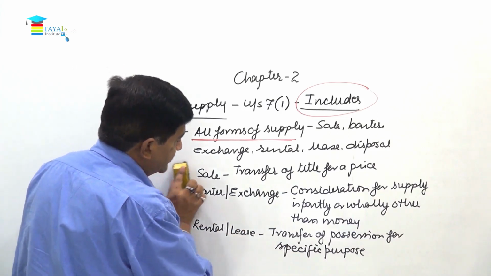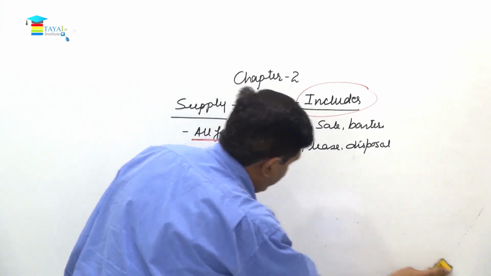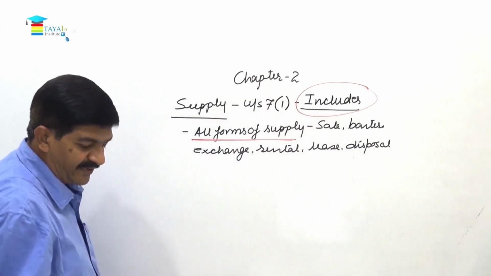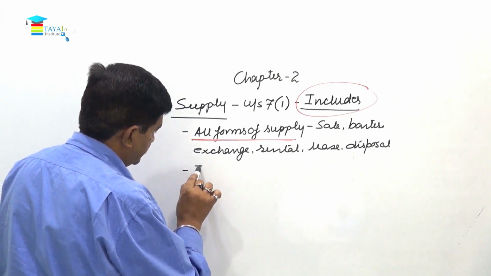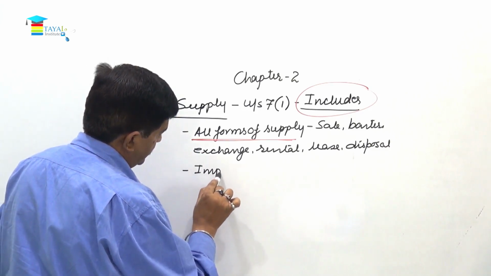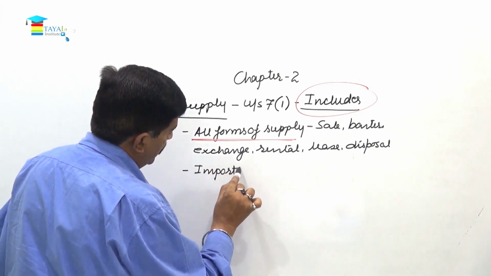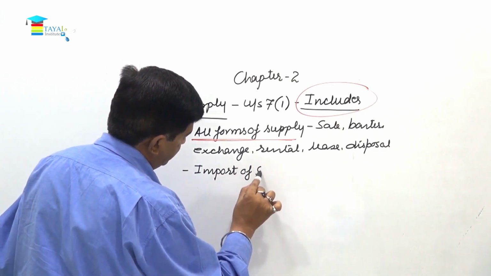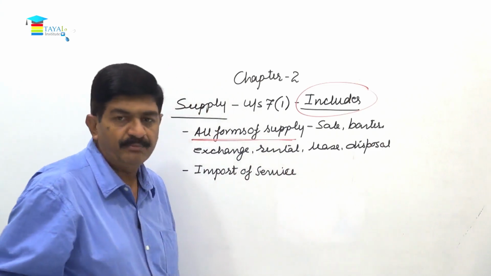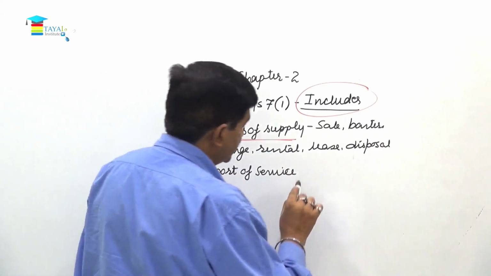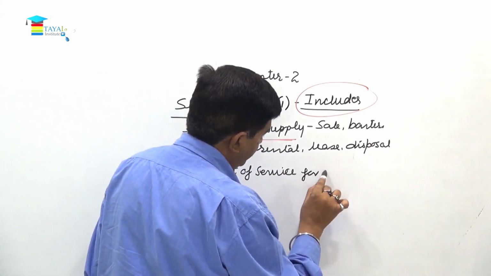This is one part. Now in section 7 itself we have import of service, but this is for consideration.